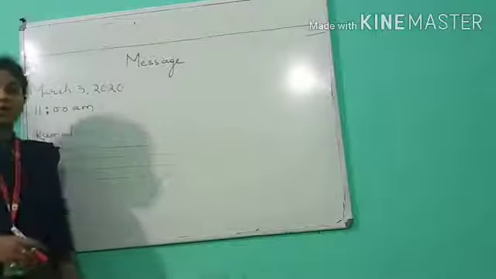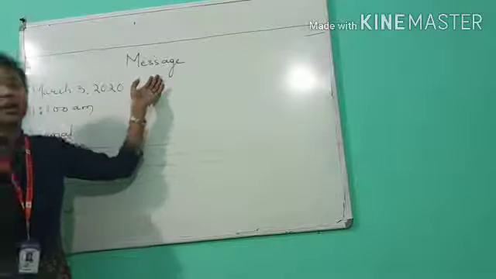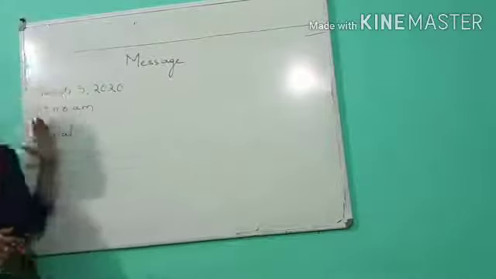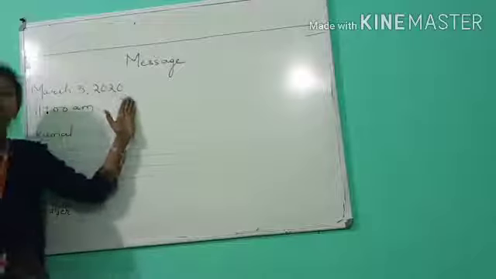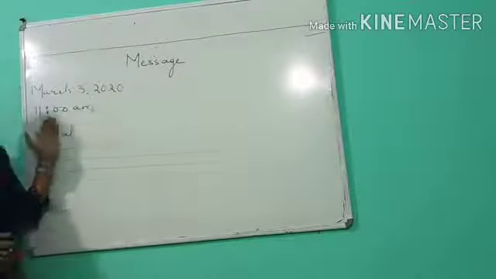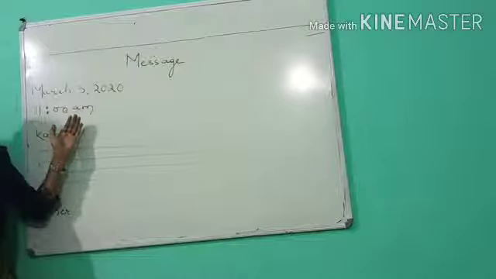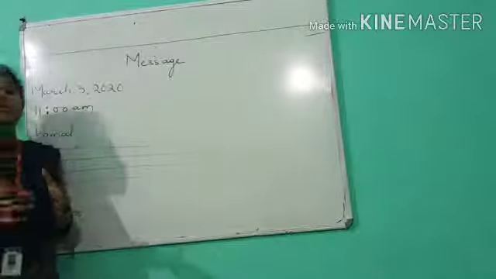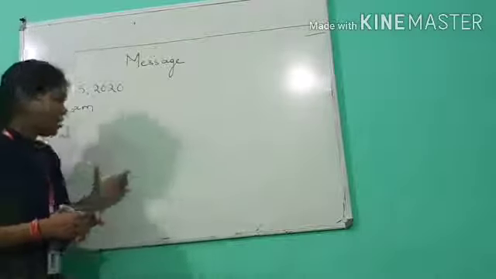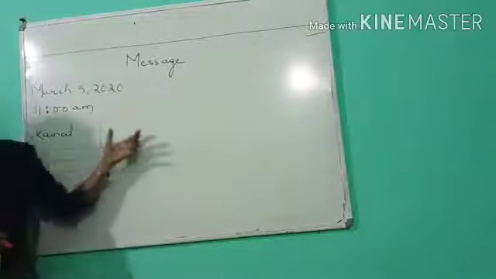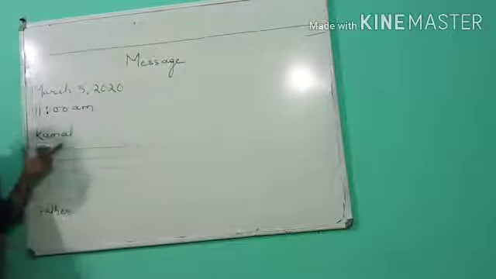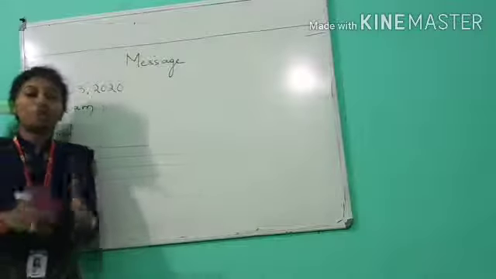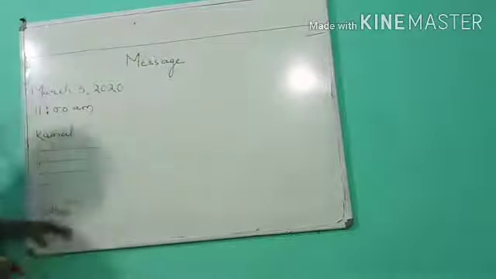Think that this is a paper, right? So first, as I told you in the guidelines, the rules of how to write a message. First, at the top you need to write message. In the left hand corner you need to write the entire date and year, okay? And then after a space, write the time, okay? And then you need to write a brief salutation, right? So the father is writing here, so he cannot say my dear child. He simply wrote the name Kamal and he wrote the message of what the principal has told him about you, and simply he has written at the end